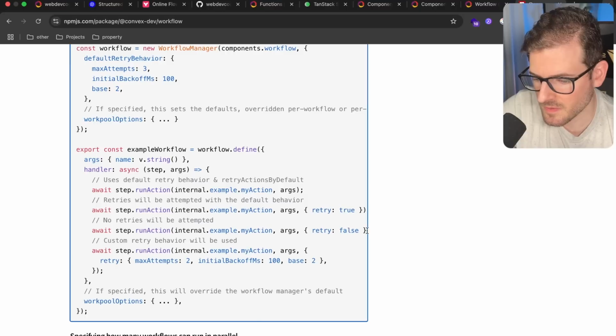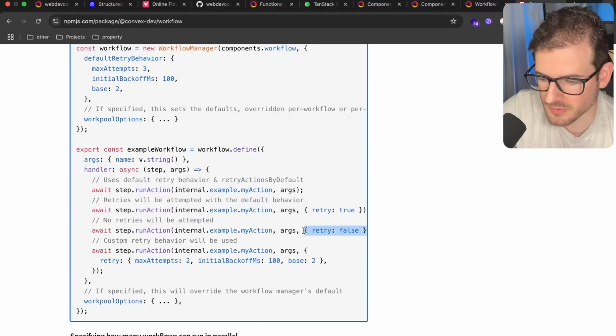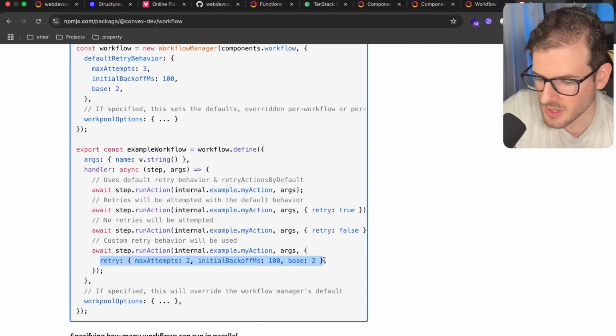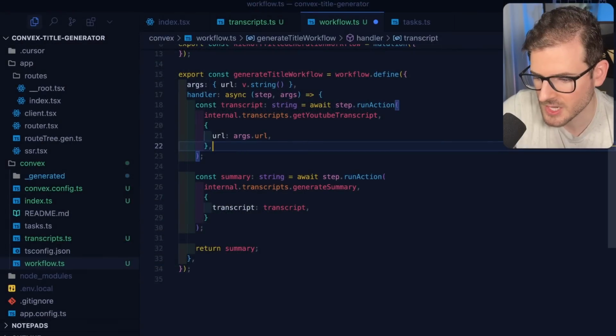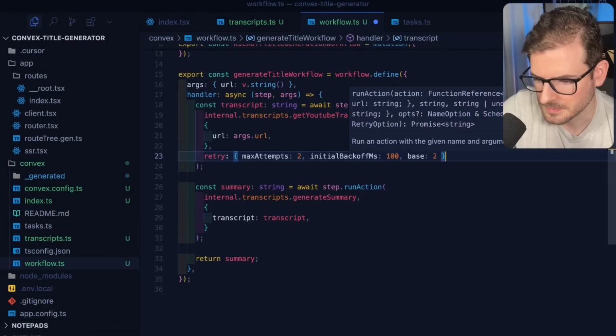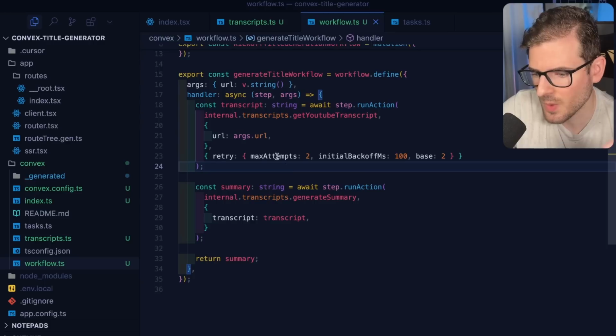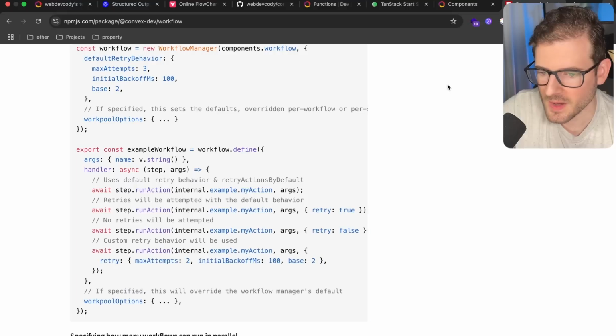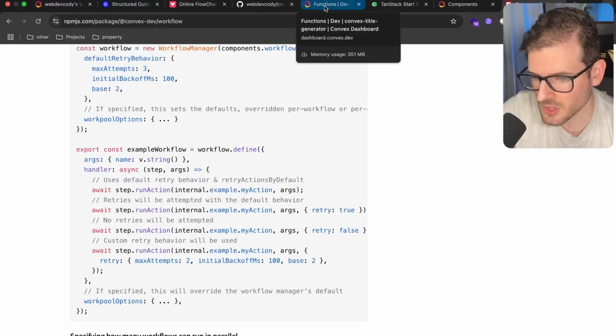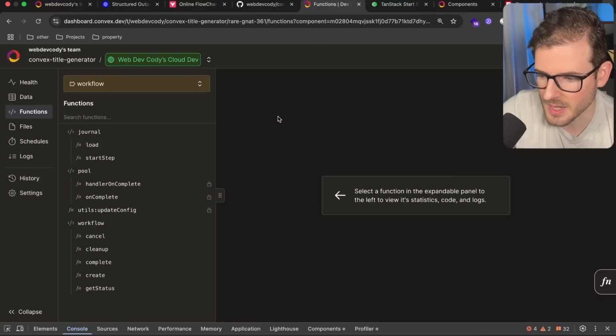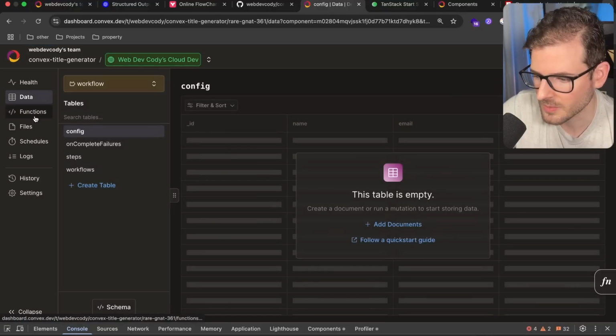You can turn it off by passing some more options over here, or you can specify a retry option like this. So just to show you, I could actually put another object here, and I can specify how many times I want this particular step to retry if for some reason it cannot download the YouTube transcripts. Okay, so this might be a lot of information if you're watching this and you're new to Convex, but let's test it out. I think it'll just make sense as we keep on working on it.